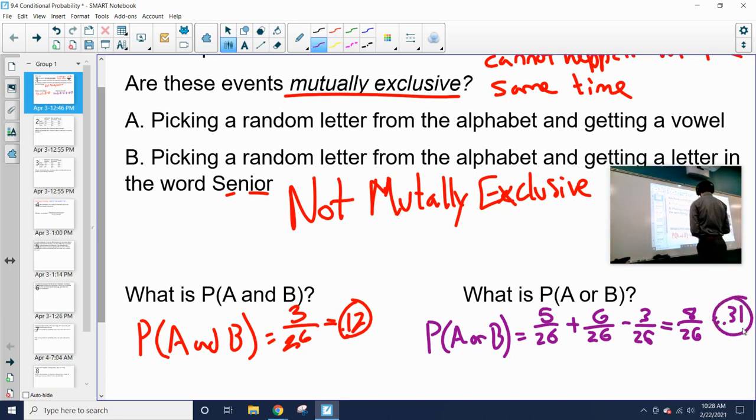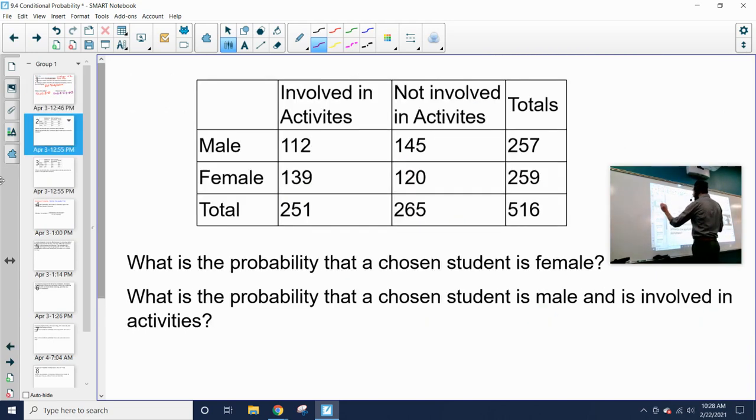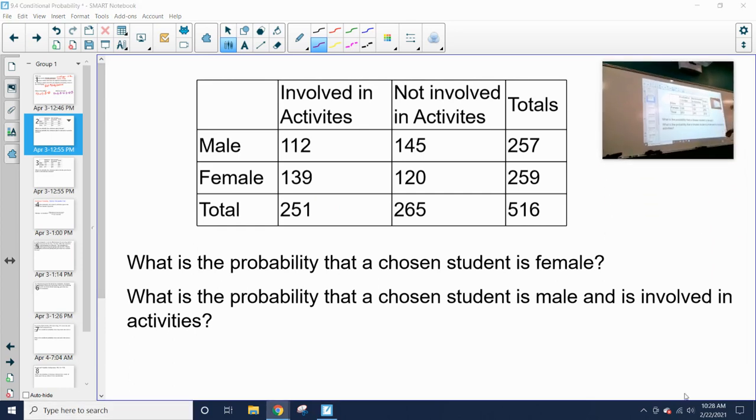All right. So that's a little bit of review of our and statements and or statements, that compound probability we talked about last week on Tuesday. Now, what we talked about on Friday, we talked about conditional probability. So we are looking at tables like this. You had that Titanic activity, and we are looking at conditional probability. So this, I think we actually looked at this table last week. So what is the probability that a randomly chosen student is female? If I were to randomly choose a student from this school, what's the probability that they're female?